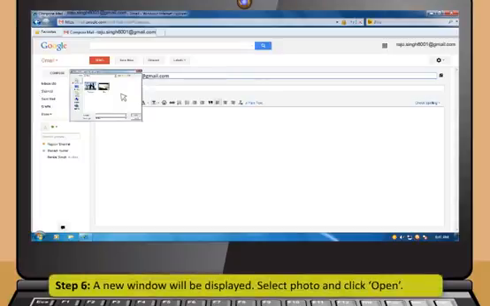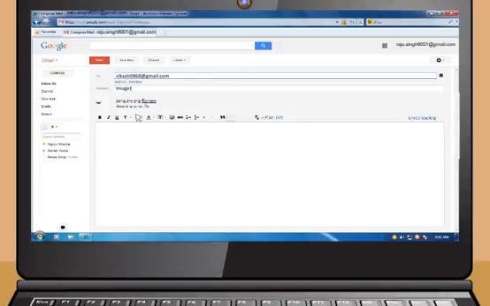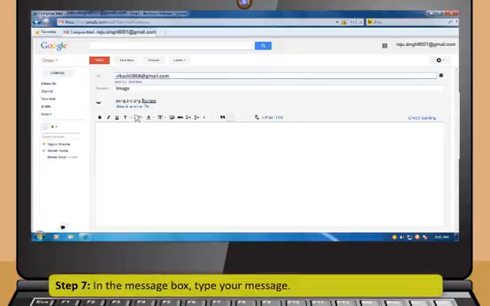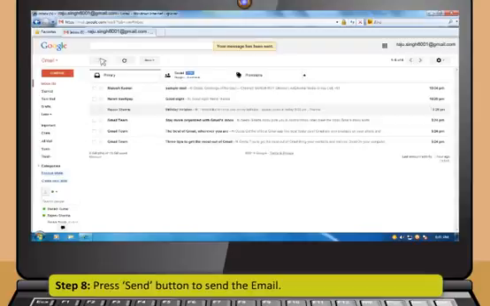Step 6. A new window will be displayed. Select Photo and click Open. Step 7. In the message box, type your message. Step 8. Press Send button to send the email.